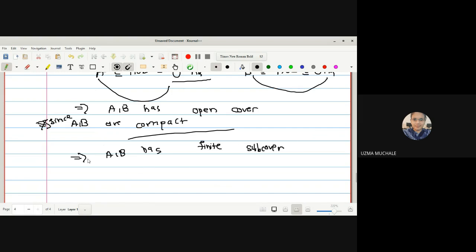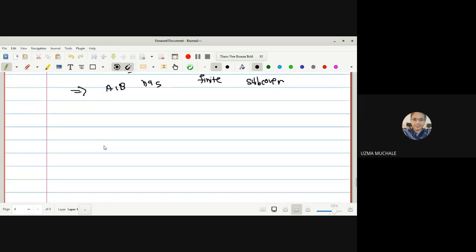So hence we can write that A is covered by the union of all A alpha i, where i runs from 1 to n. Similarly, B is covered by the union of all A alpha j, where j runs from 1 to some m.